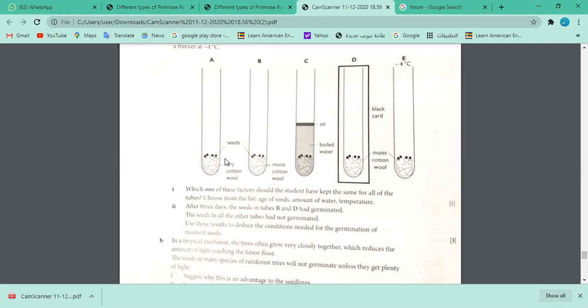So age of seed is very, very important. Even if you kept the temperature and all the other things constant, but the age of seed is different, it is possible that the quality of the seed is the issue, because you want to see germination. What is the objective? The objective is to see how seed is germinating and what conditions are needed. So you have to look at the quality of the seed. If some seeds are damaged, they are not going to grow.